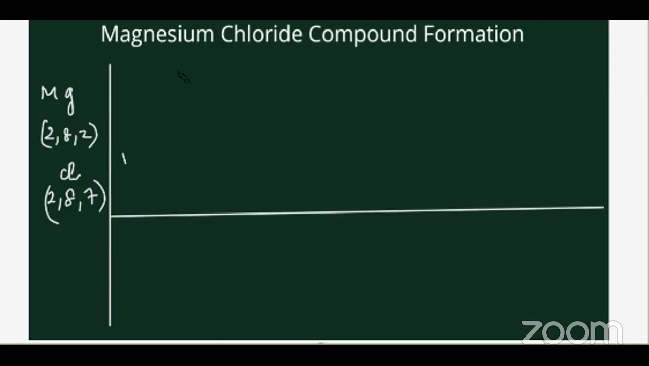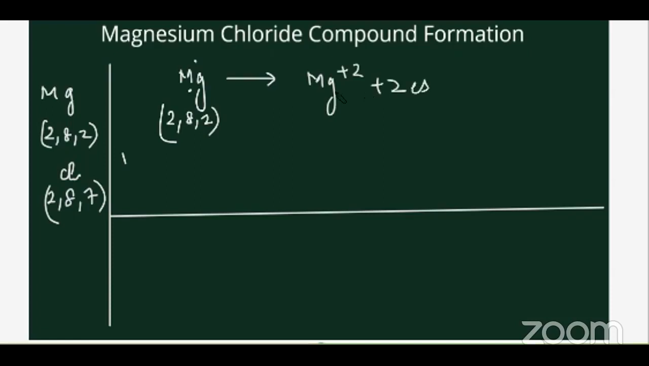Again, dot structure. Magnesium gives out 2 electrons. You can write your electronic configuration here also, 2, 8, 2, which I have not written right now. Chlorine, 2, 8, 7: 1, 2, 3, 4, 5, 6, 7. It needs only 1 electron, so it gives us chlorine with a -1 charge.